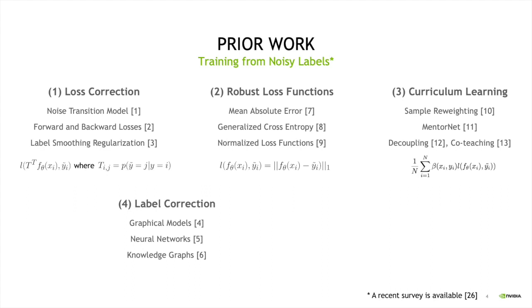The fourth group, which we will mostly talk about here, is called label correction. The basic idea of the methods in this area is to come up with a mechanism that allows us to correct some of the noisy labeled instances to have correct labels. The final group is the regularization techniques. Even though the methods in this section are not necessarily designed explicitly for noisy labels, I wanted to include them here to emphasize that by regularizing the neural networks during training, we can ensure that they don't overfit to noisy labels. This is one of the very simple approaches that can be done to gain some robustness against noisy labels during training.